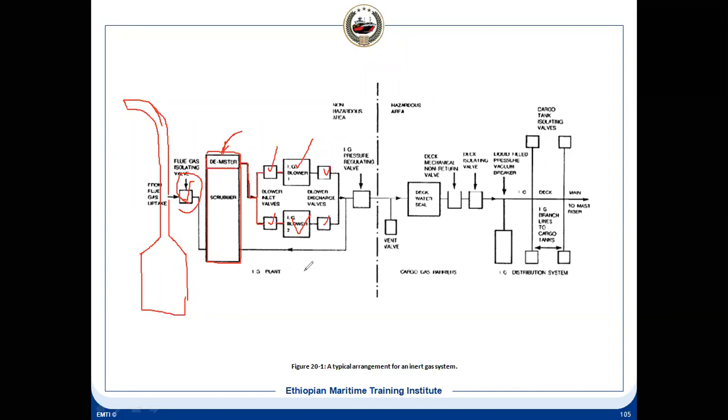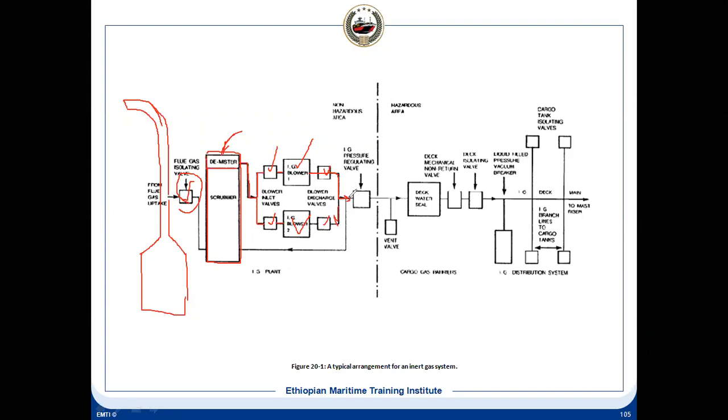Otherwise, what will happen when you are using only one blower? This delivery will be moving part of it in this direction, part of it in this direction. The idle blower will rotate in the opposite direction, like it is motoring. That affects it, so to avoid that we have the isolation valve. Also, if something goes wrong, you can isolate it and do the maintenance. All of these are as per the SOLAS regulation.